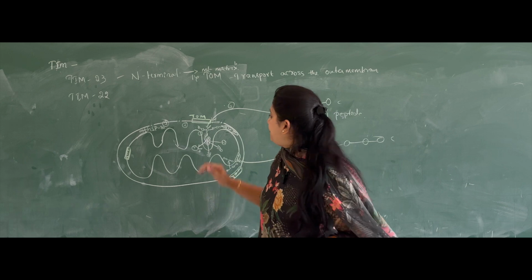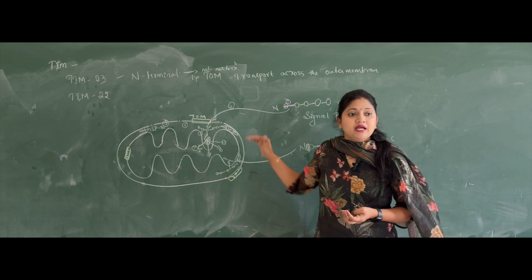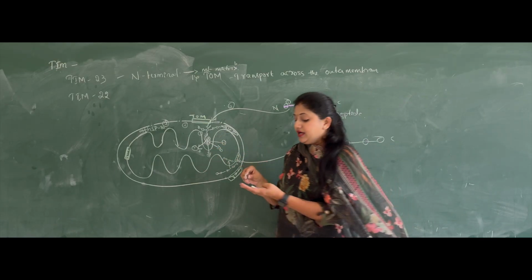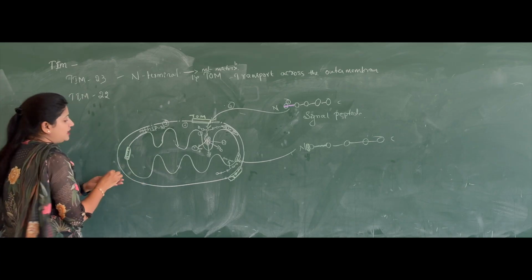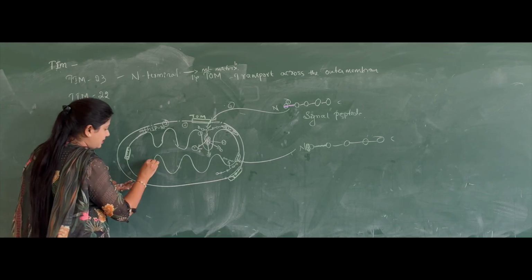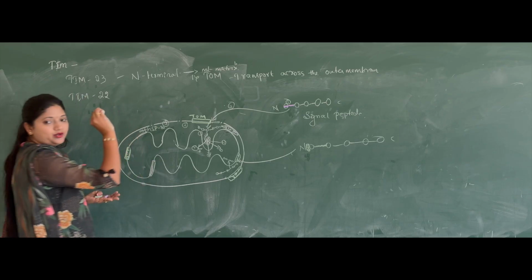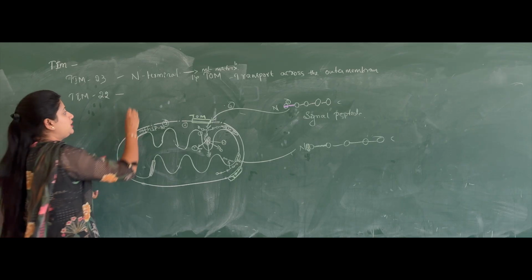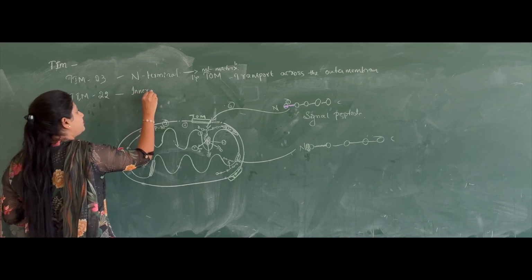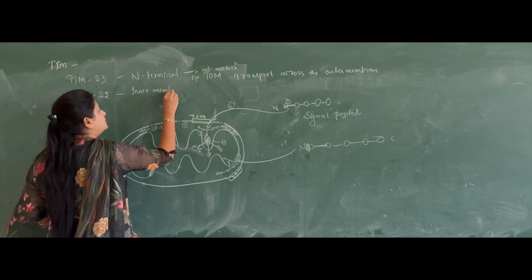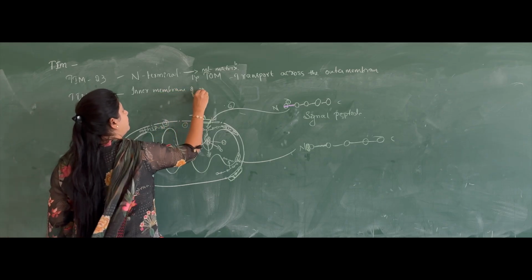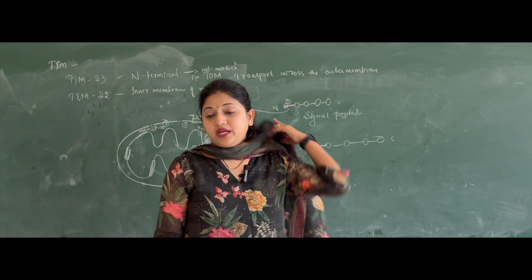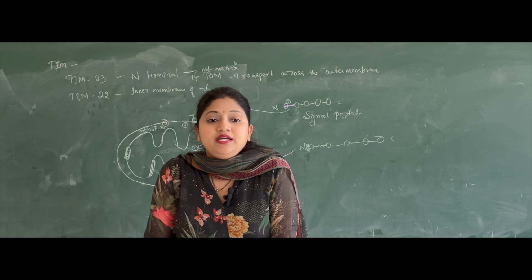Multipass proteins can pass through any of the porins. Okay, they can pass through any of the porin of the mitochondria and enter into the inner membrane. They are delivered, the target is the inner membrane of the mitochondria. So TIM22 will deliver the protein into the inner membrane of mitochondria.